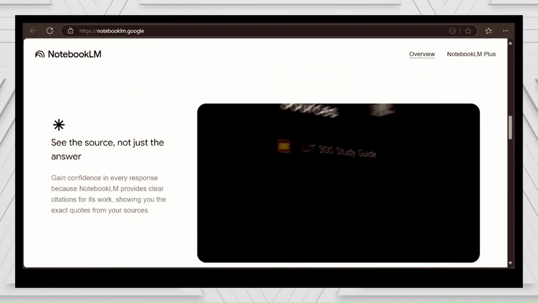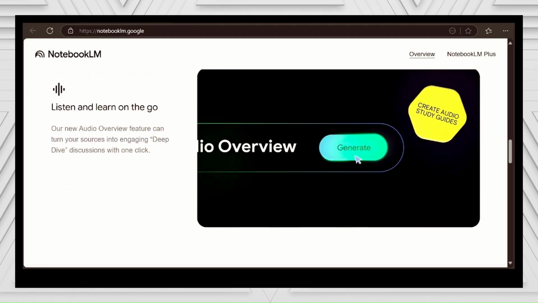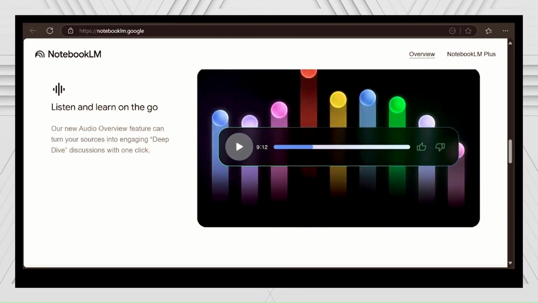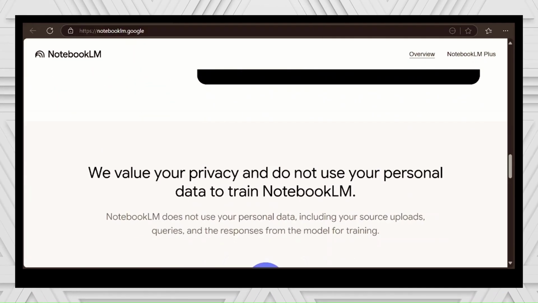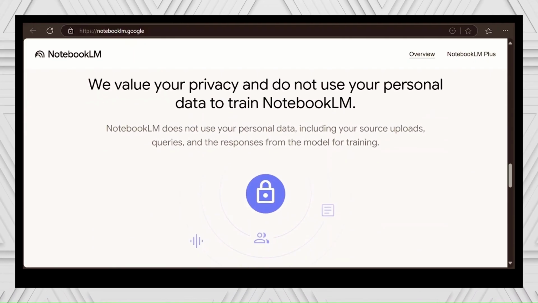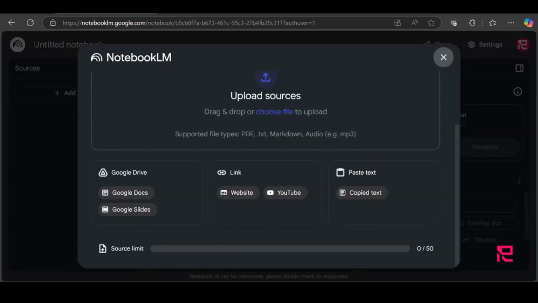This is their homepage, so you need to set up an account and sign in. Once you're signed in, it's the first page that you get to. So let's create our first notebook. Once you go to the homepage, this is what you're provided with. Click on this Create button, after which you get this option. It will take you to this page where you can upload your sources.